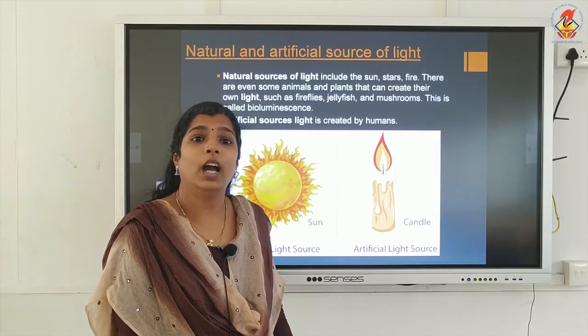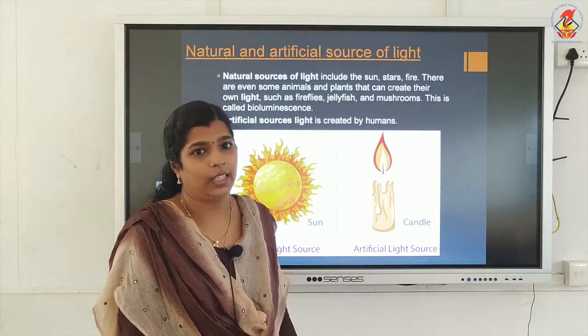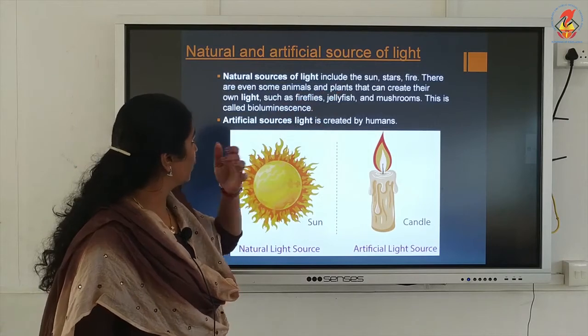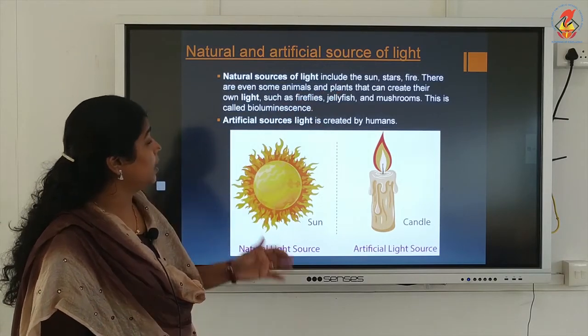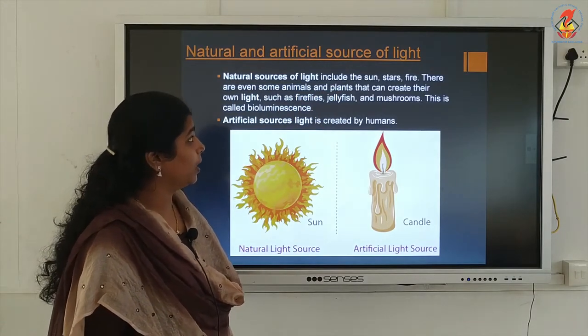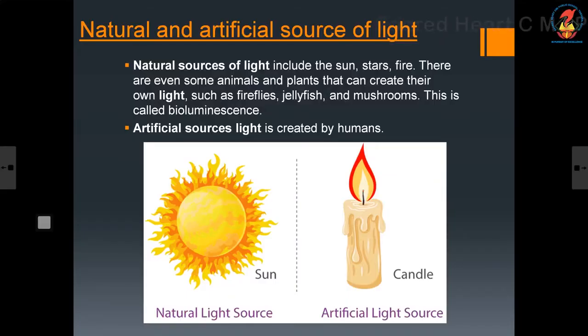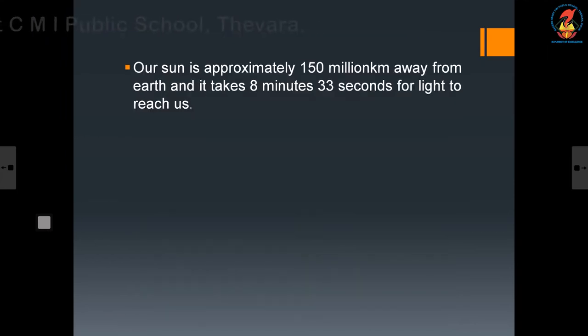Okay, that's an artificial source of light. Natural source of light includes the sun, stars, fire, etc. There are some animals and plants that create their own light, such as fireflies, jellyfish and mushrooms. Artificial source of light is created by humans.